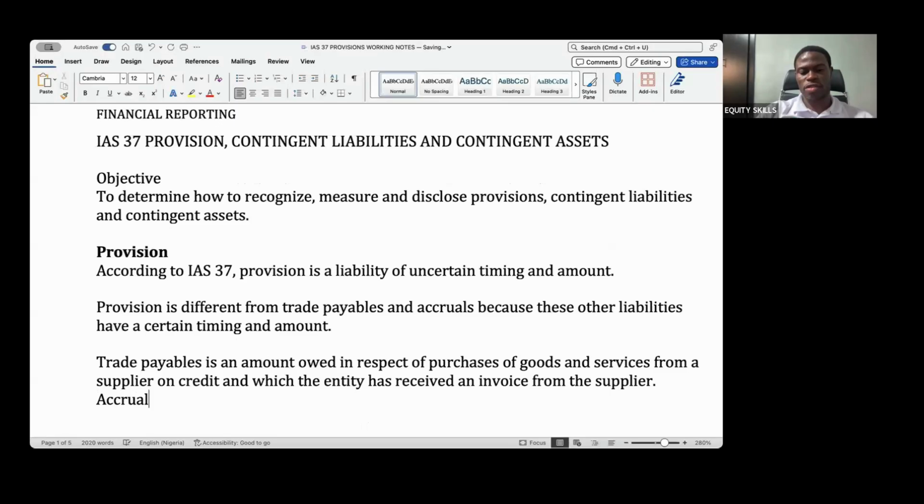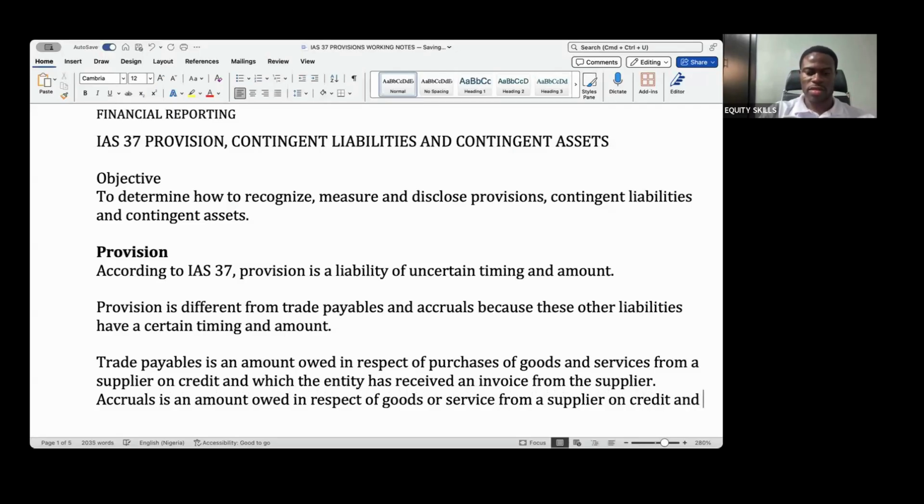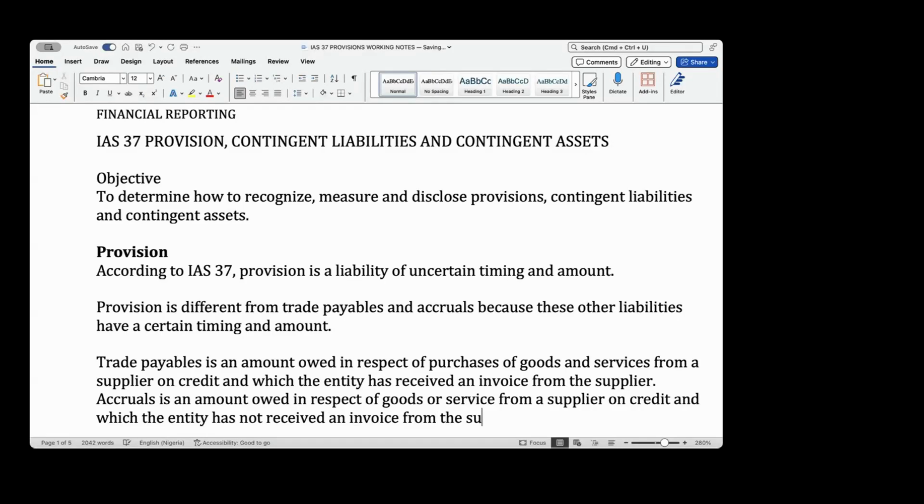Now accruals. This one is an amount owed in respect of goods or services from a supplier on credit, and for which the entity has not received an invoice from the supplier.